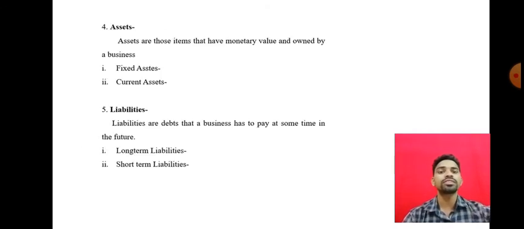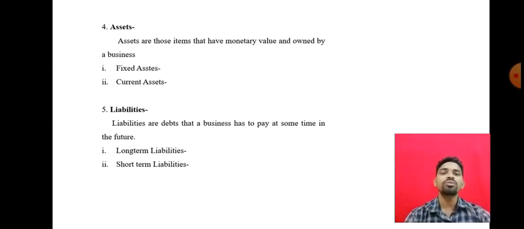So in the next slide, assets. Okay, so just see what are the assets. Assets are those items that have monetary value and are owned by a business. Okay, owned by a business. Now see, asset means what? Whatever property or wealth the business has is nothing but what? Assets. Okay, so assets means whatever property or wealth they have is nothing but the assets of the business. Now see, there are two types of assets, and which are those two types? Fixed assets and current assets.